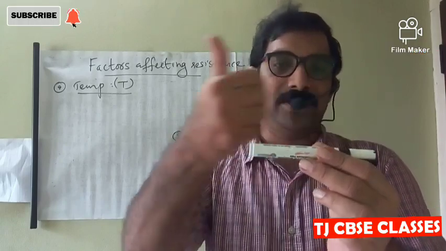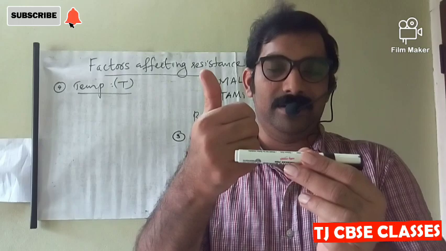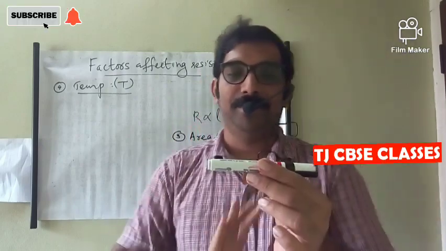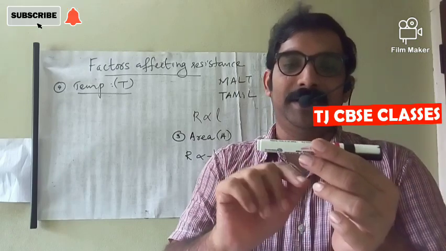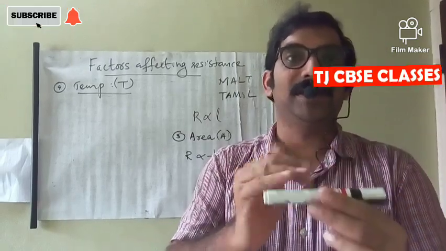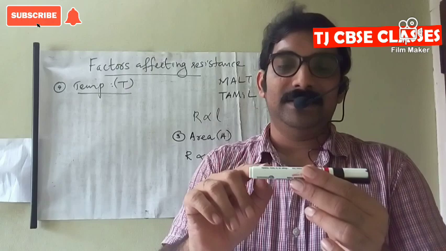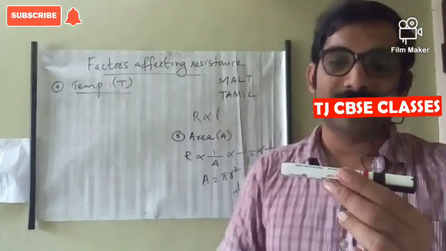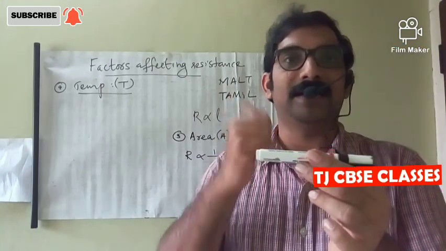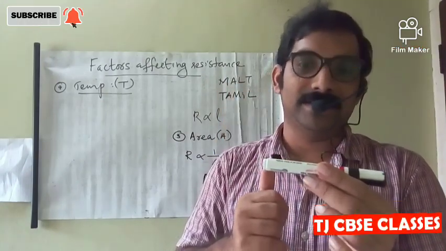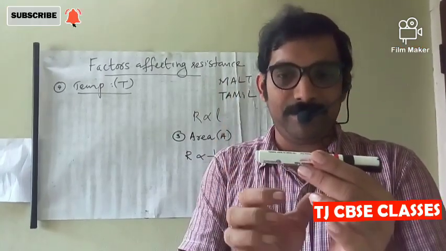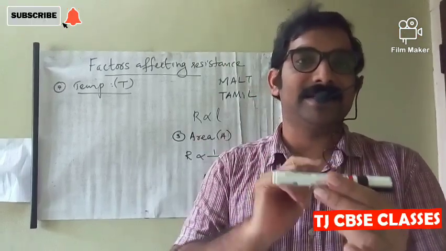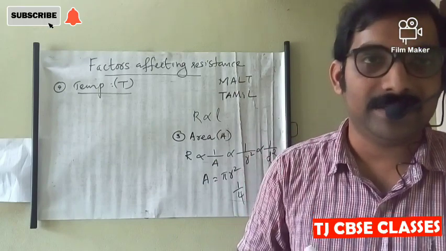Some opposing factor is there, and the opposing factor is termed as resistance. We can measure the resistance of the wire by using Ohm's law. At 20 degrees Celsius we measure the resistance. Then the temperature increases up to 30 degrees Celsius. Under the same conditions, at higher temperature the resistance wire shows higher resistance.